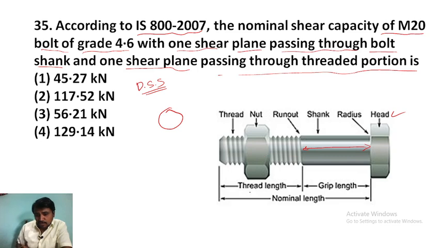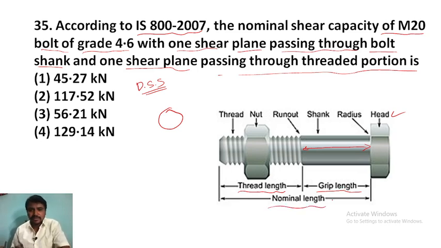This total portion we call the thread length, and this is the grip length. The total length we call the nominal length. I think you have some basics clear about the nut and bolt.